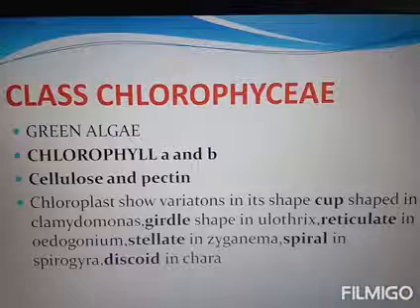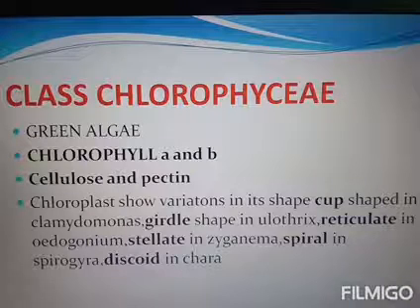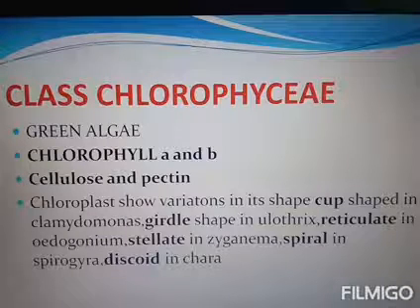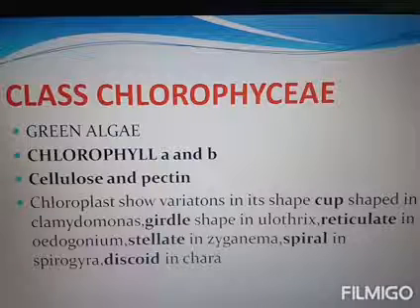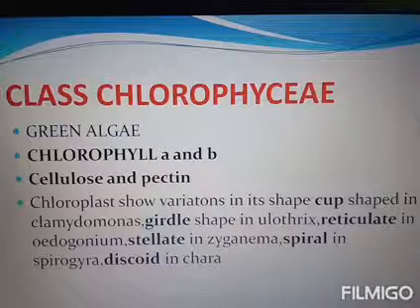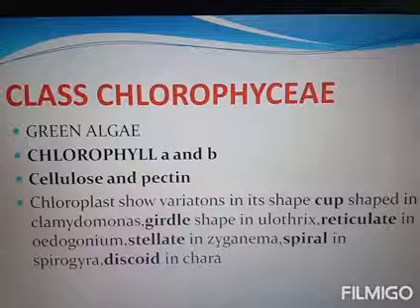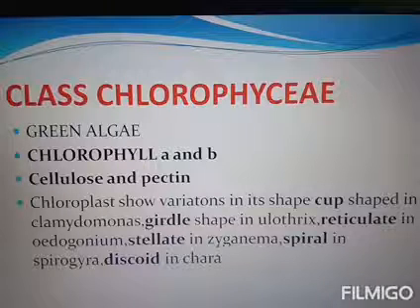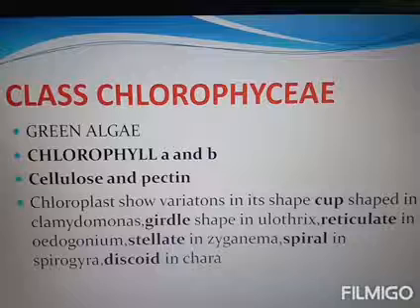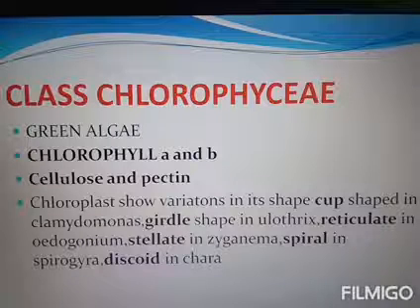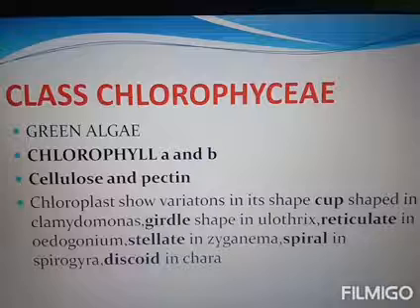Then next is asexual reproduction, which occurs with the help of zoospores and aplanospores. The zoospores are formed during favorable conditions and the aplanospores are formed during unfavorable conditions. The conditions mean the environment, as these organisms are seen in water. So the environmental conditions and the water conditions are needed for reproduction.